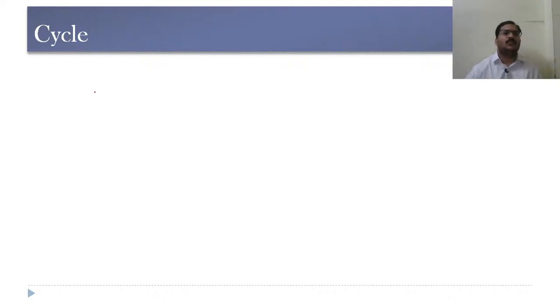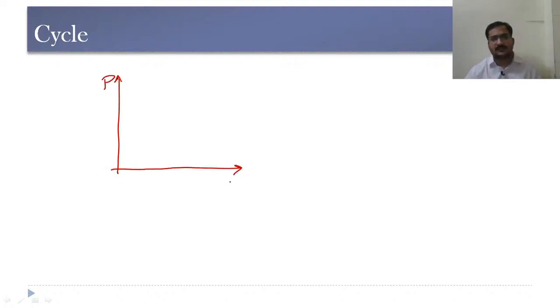Now let us see what a cycle is. If a system undergoes a series of processes, let us consider a PV diagram like this. The system is undergoing a process from 1 to 2 like this and 2 to 3 like this, and then another process is happening from 3 to 1 like this.